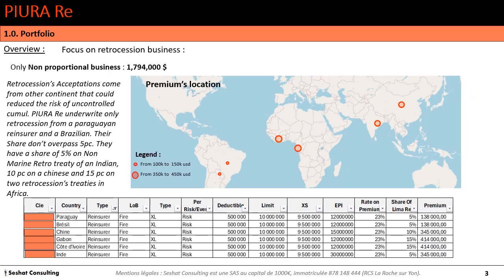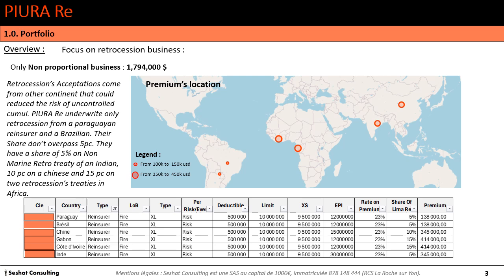Now we focus on retrocession business. So they get non-proportional business on retrocession of about 1.79 million US dollars. The locations are reported as follows on the map on the right.